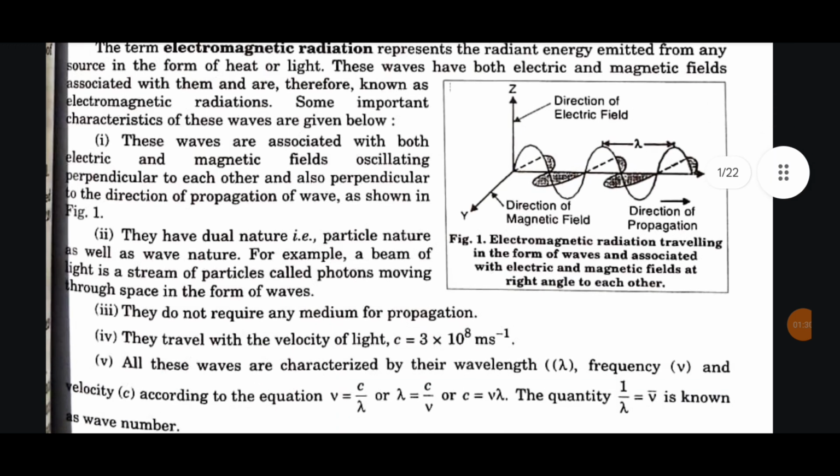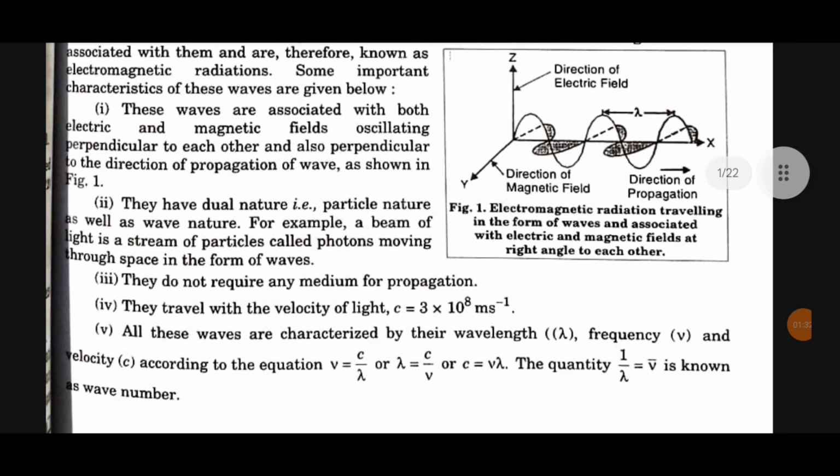First, these waves are associated with both electric and magnetic field oscillating perpendicular to each other and also perpendicular to the direction of propagation of wave, as shown in figure 1. Second, they have dual nature, that is, particle nature as well as wave nature. For example, a beam of light is a stream of particles called photons moving through space in form of waves. Third, they do not require any medium for propagation.